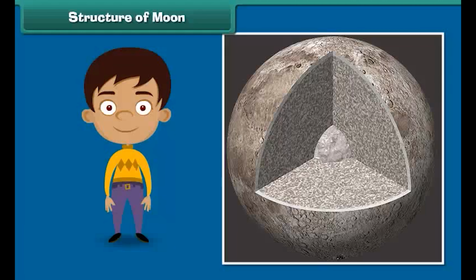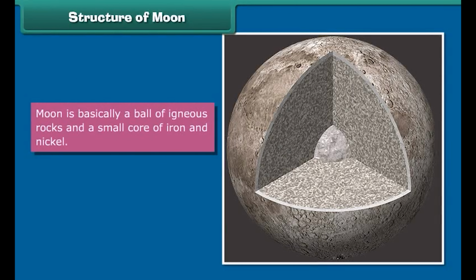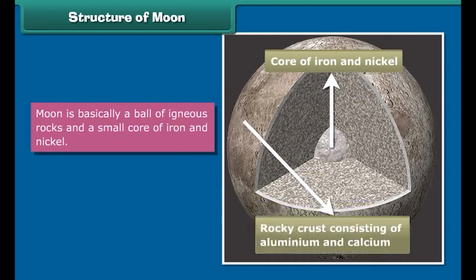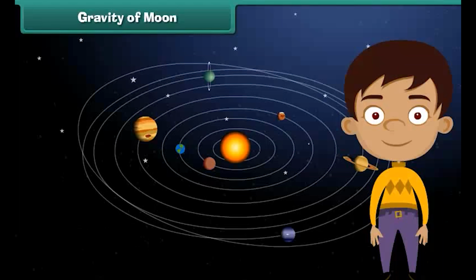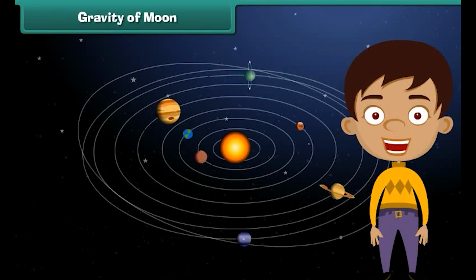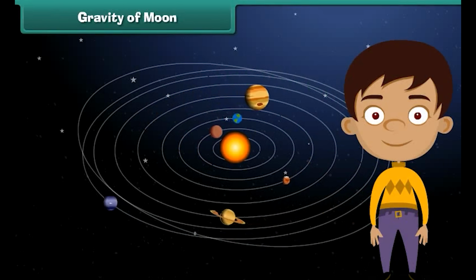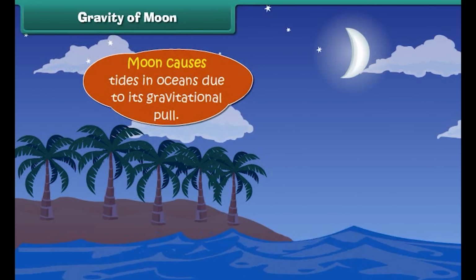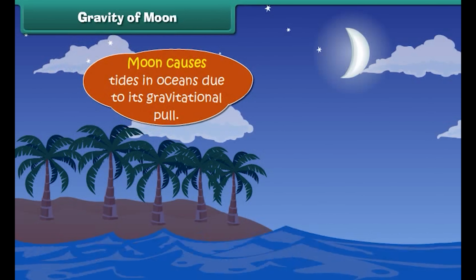Hey, have a look at the interior of the moon. Moon is basically a ball of igneous rocks and a small core of iron and nickel, and there is a rocky crust consisting of aluminium and calcium. You can find big moons in our solar system, but our moon is the biggest compared to the size of Earth, and it is large enough to cause tides in oceans due to its gravitational pull.